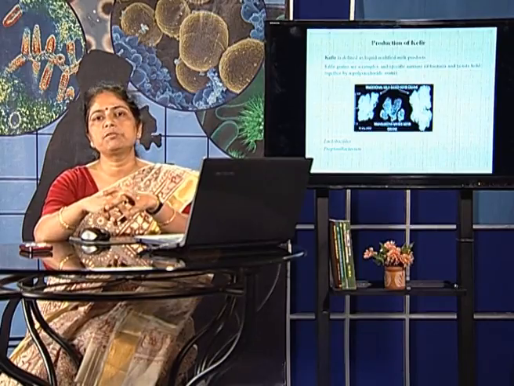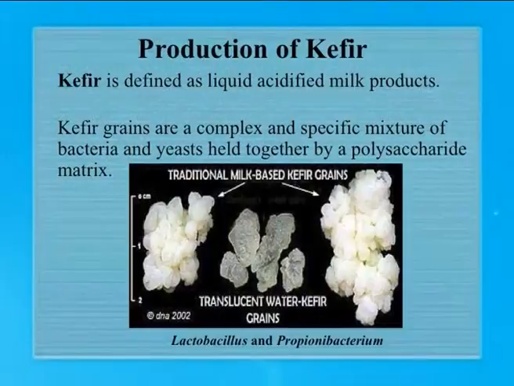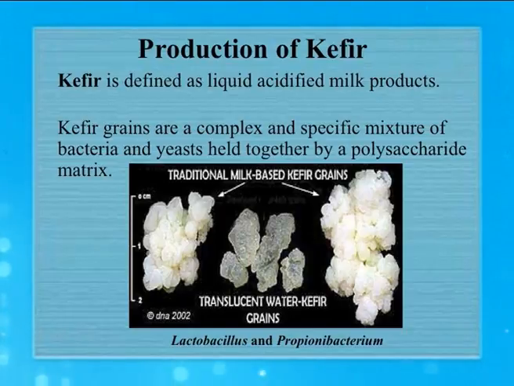Kefir is another product which is being produced by the food industry. Kefir is a liquid acidified milk product to which we add the kefir granules. These kefir granules are a complex and specific mixture of bacteria and yeast which are held together by means of a polysaccharide matrix. The bacteria present in the kefir granules are Lactobacillus and Propionibacterium. So the addition of the kefir granules to the milk brings about the coagulation of the protein part, and therefore the milk so produced is an acidified milk product known as kefir.